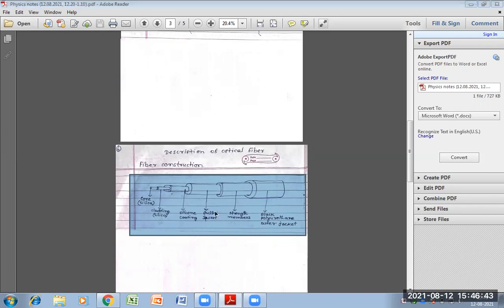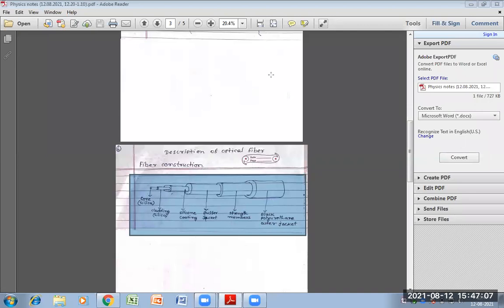It is covered by a jacket. Light is transmitted within the core. The cladding keeps the light waves within the core because the refractive index of the cladding material is less than that of the core.